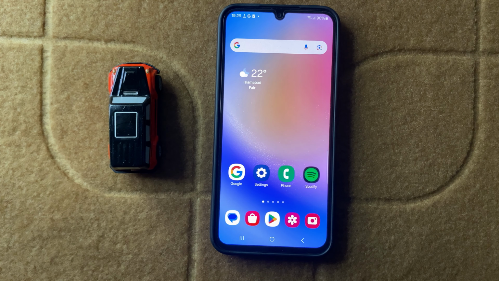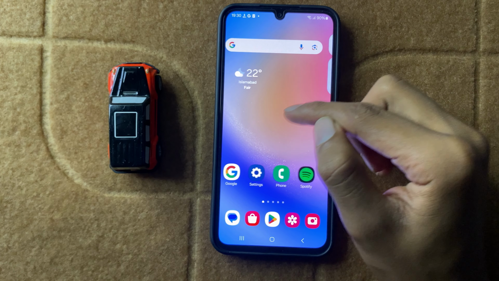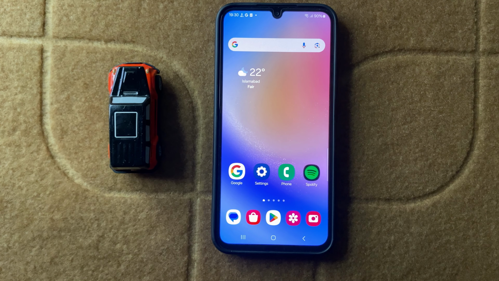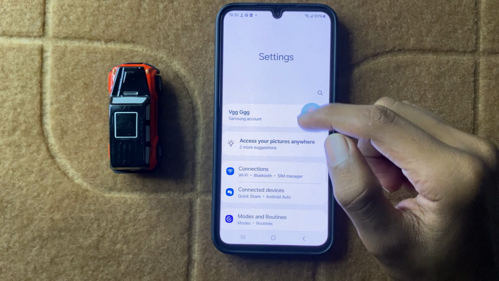If it doesn't fix your problem, then download Sensor Test and test the accelerometer. After installing that, then reset your settings. To reset your settings, open Settings.